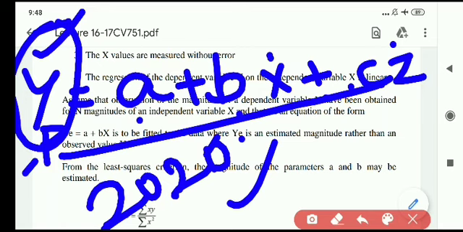Then what do we mean by x and z? x and z are independent variables, which are the basic factors of trip production, that is, study area factors. During the survey you came across household size, income level, number of employment, number of recreational trips, number of educational trips.